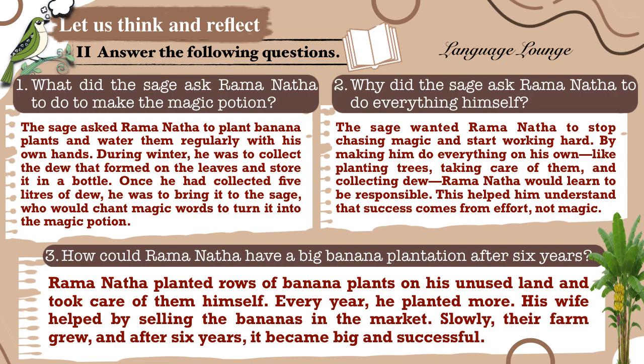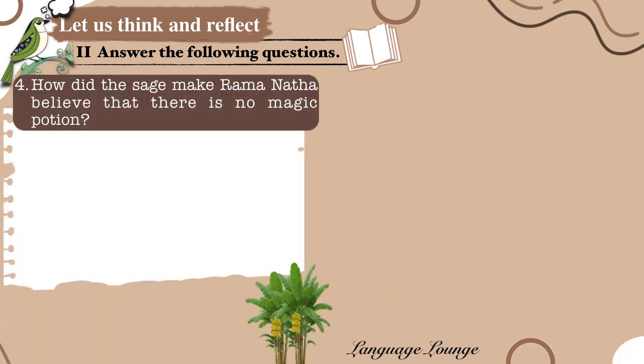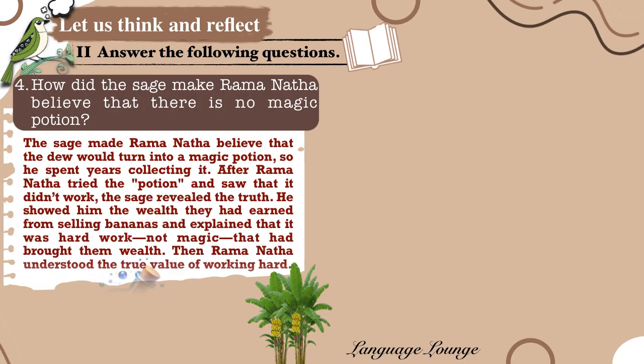Now, let's explore how the sage finally revealed the real truth to Ramanatha. Question number 4. How did the sage make Ramanatha believe that there is no magic potion? The sage made Ramanatha believe that the dew would turn into a magic potion, so he spent years collecting it. After Ramanatha tried the potion and saw that it didn't work, the sage revealed the truth. He showed him the wealth they had earned from selling bananas and explained that it was hard work, not magic, that had brought them wealth. Then Ramanatha understood the true value of working hard.